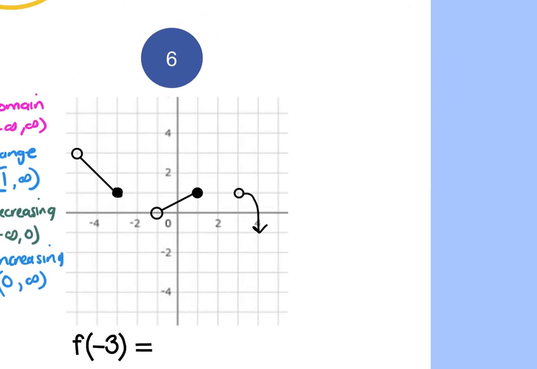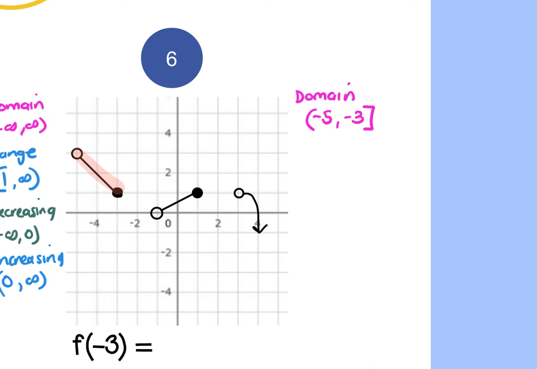Okay, last one for this part. Domain. So what's the furthest point left? -5. Does it get a bracket or a parentheses? Parentheses. Then if I look from left to right, there are gaps in my graph, right? So my domain's going to start and stop. So where does that segment stop? -3. Does that get a bracket or a parentheses?